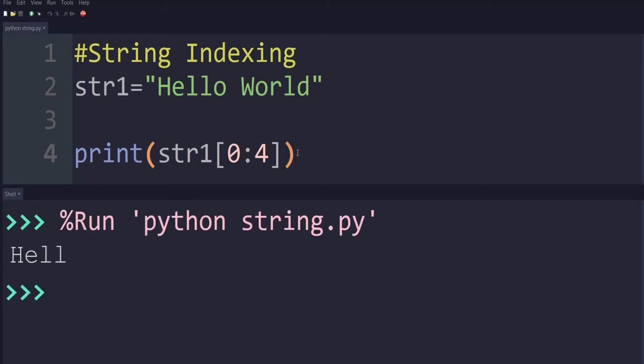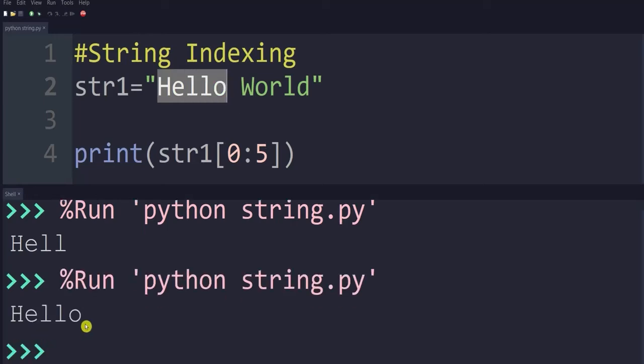Let's execute this code and see the result. HELL. Why? Because we have given 0:4. If we write 0 and 5, then it will present the output for indexes 0, 1, 2, 3 and 4. Again, 5 is not included. Execute this code, and it will present hello on the screen.